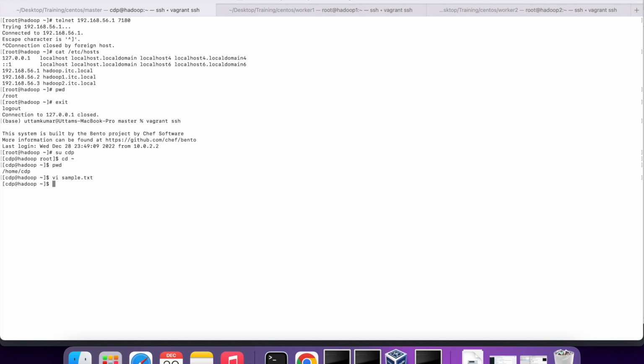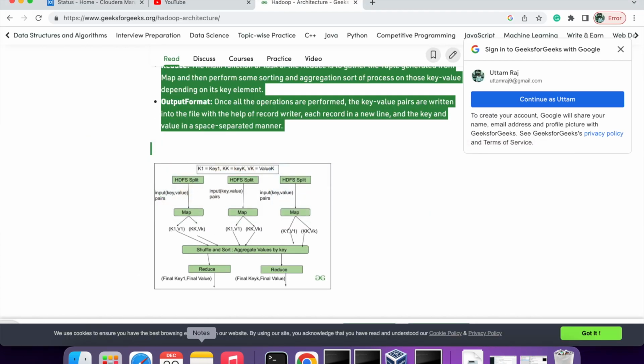What I am going to do, I am going to put this file into temp location. hdfs dfs -put sample.txt to /tmp. Now you can check /tmp, so this is the file I kept, and there is a command I have already.